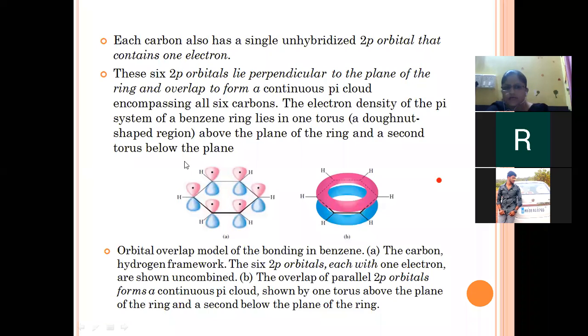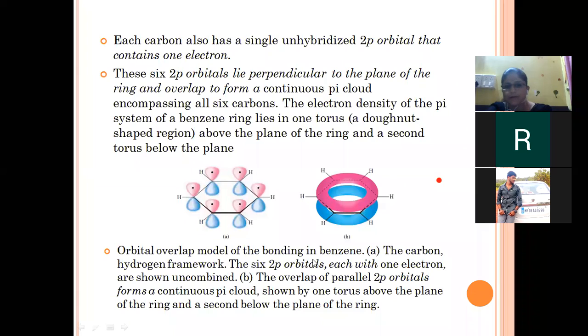All these pink colored p orbital electrons overlap with each other and form a donut shaped region above the plane of the ring and below the plane of the ring. So there are two donut shaped regions, one above the plane of the ring and one below.